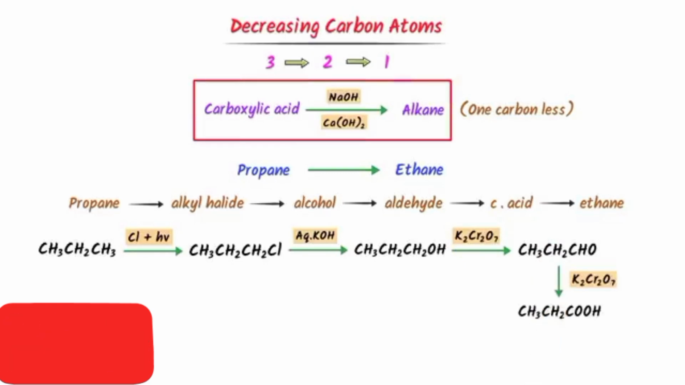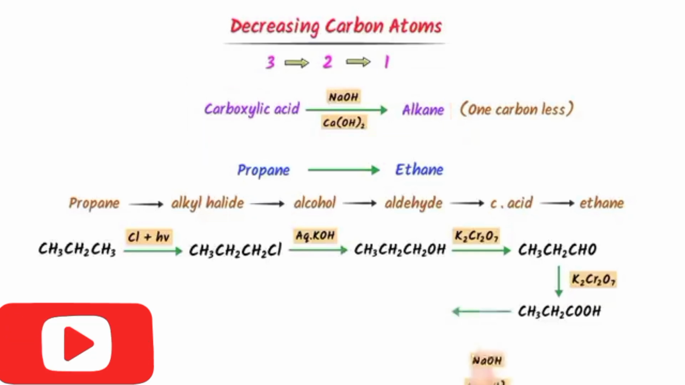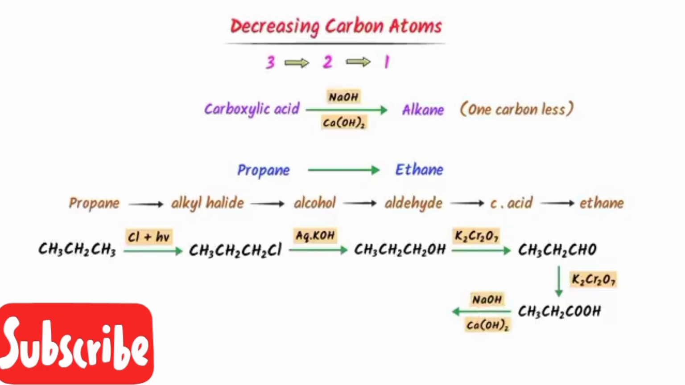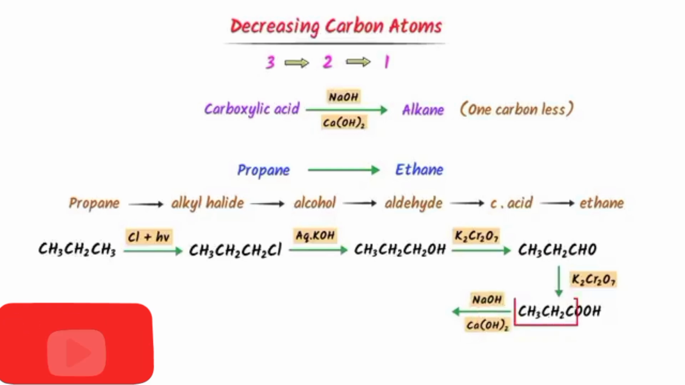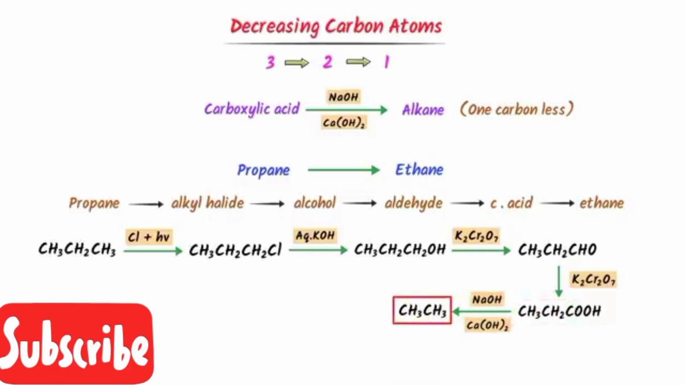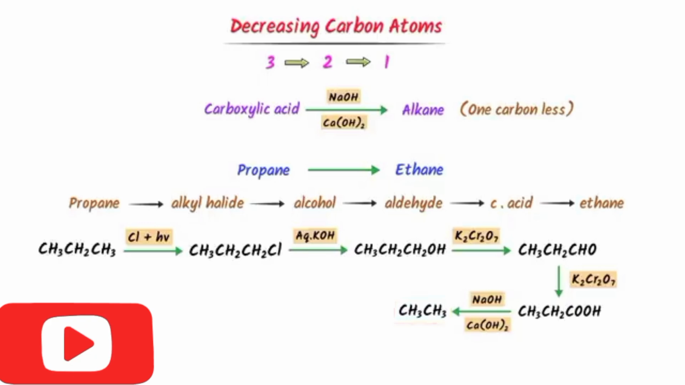Now according to this conversion, we add soda lime to carboxylic acid and we get alkane with one carbon less than the carboxylic acid. Thus, I add soda lime, sodium hydroxide and calcium hydroxide. I get an alkane which has only two carbons, hence this is ethane. Therefore, using these steps, we count down the number of carbons.